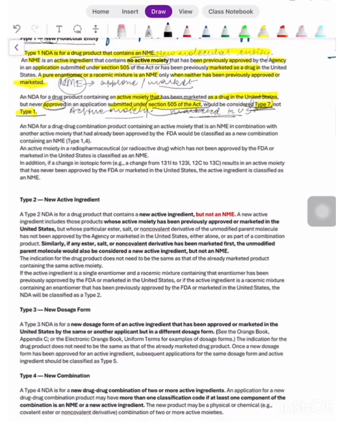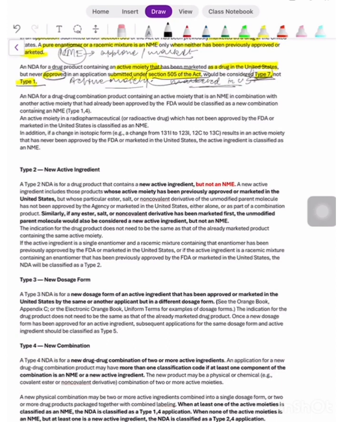An NDA for a drug-drug combination product containing an active moiety that is a new molecular entity, in combination with another active moiety that has already been approved by the FDA, would be classified as a new combination containing an NME, and that is type 1 and type 4. So there can be two active moieties, active moiety A and B. B is already approved and marketed, but A is not. So then also we will consider it under type 1 and 4. Why? Because type 4 talks about combination products, a drug-drug combination.